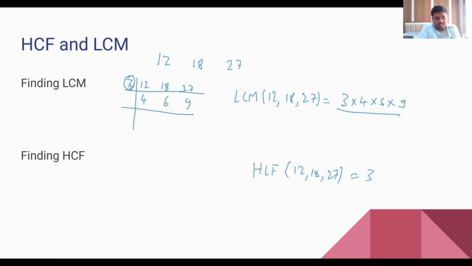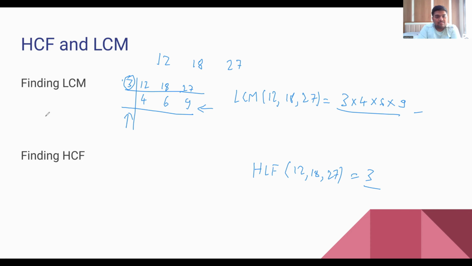So for HCF, you multiply all the divisors on this column, you get the HCF. And if you multiply it by all these values, you get the LCM. But there is one more way.